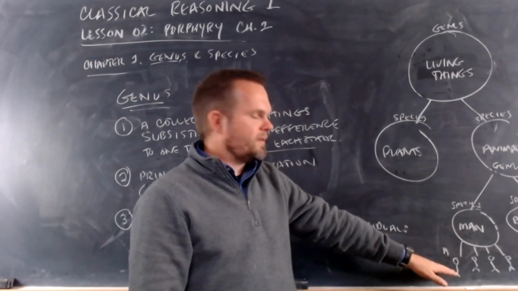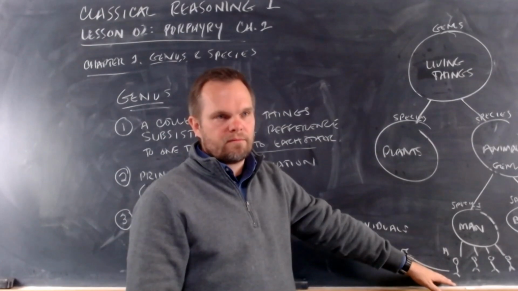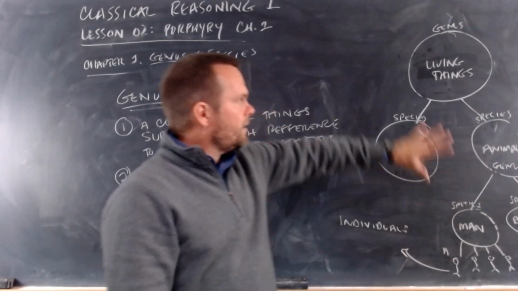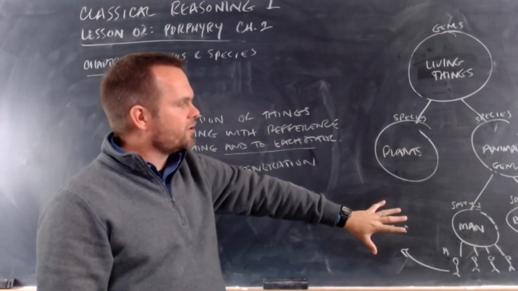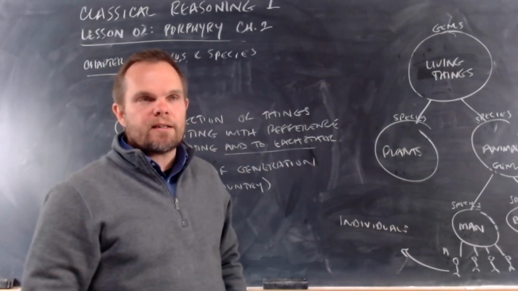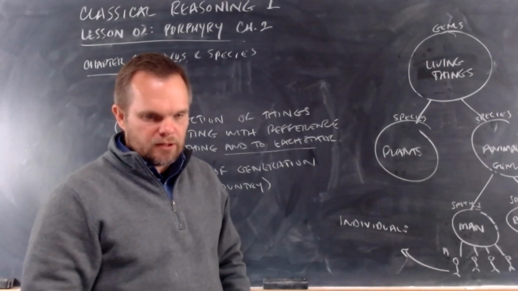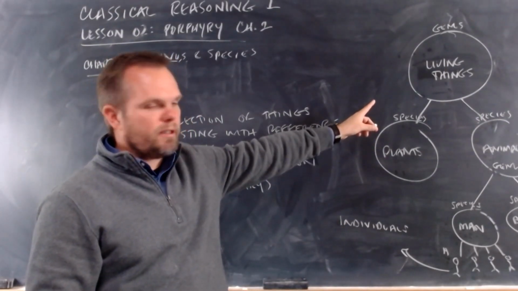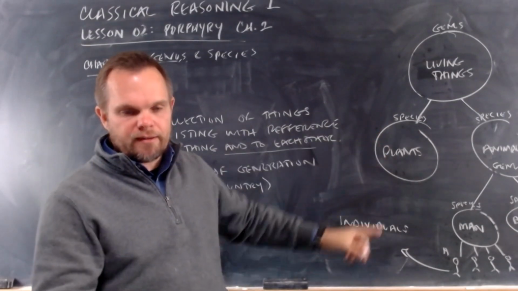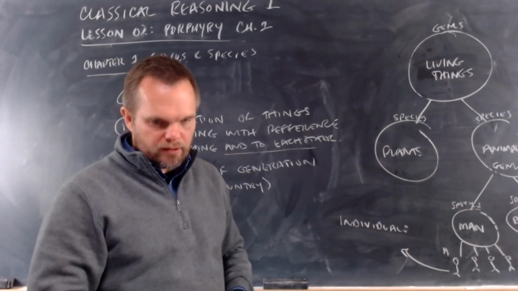It simply contains individuals. All right? So I'm getting ahead a little bit, but if you see that illustration, you'll now understand what Porphyry is talking about. So I'm going to read the text, but in the video, I'm going to keep this illustration on the video, so as I read this, you can keep looking at this, okay?